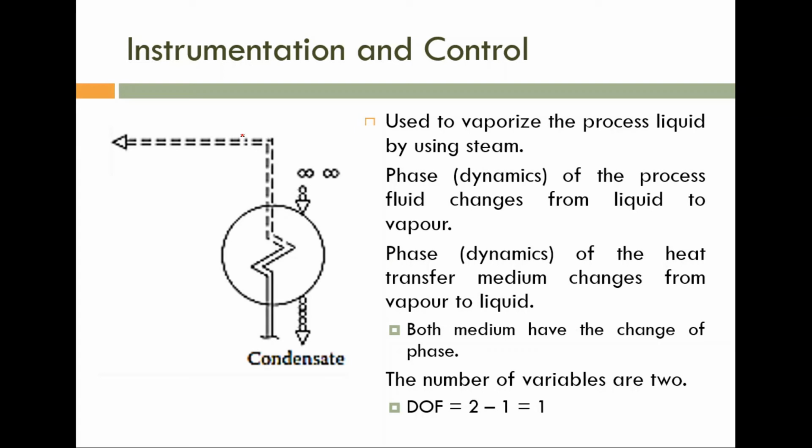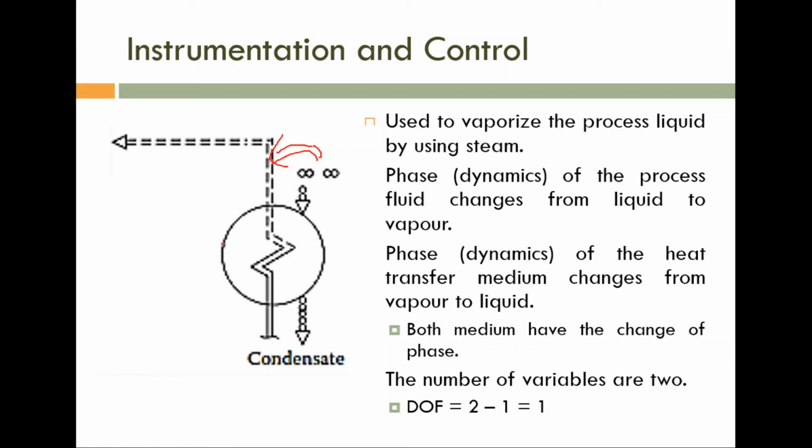Please note, if we want to convert process liquid to process vapor, we have to transfer a large amount of heat energy. That is possible by using steam. The heat transfer medium is steam, which transfers that much energy to the process medium. After this heat transfer, steam is converted to liquid.